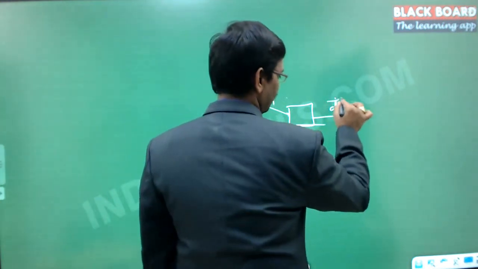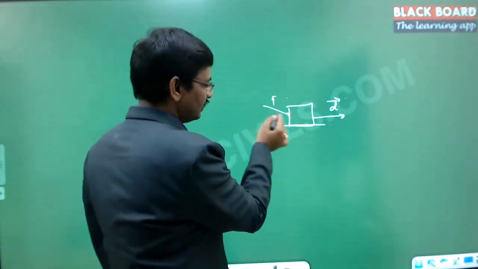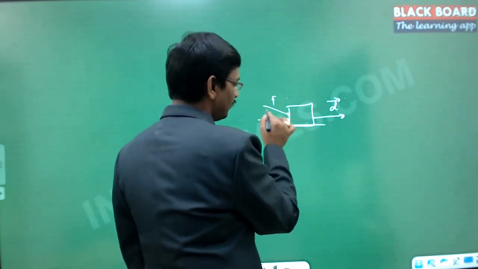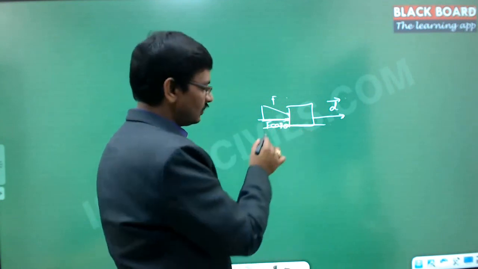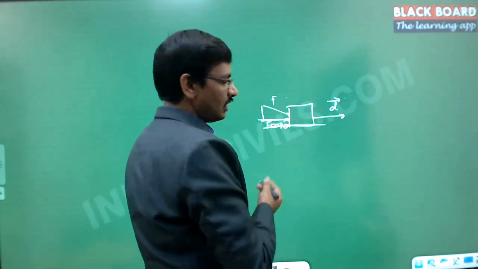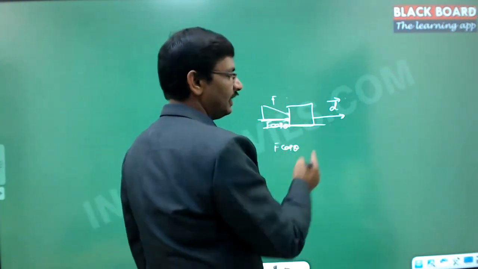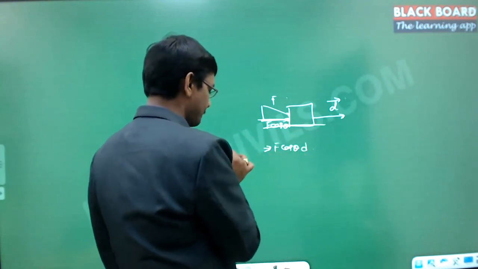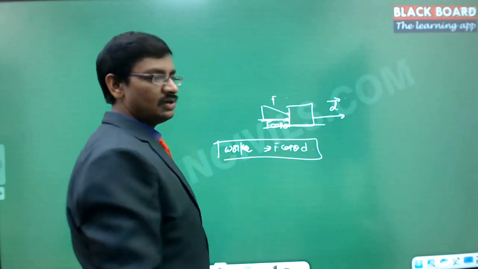Let us say the displacement vector is d, which is nothing but moving the point from one location to another location, and the force acting on this is at a certain angle. Then the horizontal component of the force is F cos theta, which is moving this block in one direction. The effective force acting is only F cos theta, and it is moving in the direction of d, so F cos theta into d will be the work. Force into displacement will always give the work, so work is equal to F into d into cos theta.